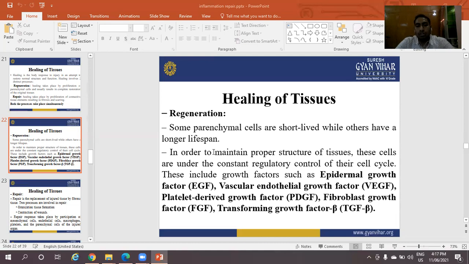These include growth factors such as epidermal growth factor, vascular endothelial growth factor, platelet-derived growth factor, fibroblast growth factor, and transforming growth factors. These factors are responsible for the healing of tissues.